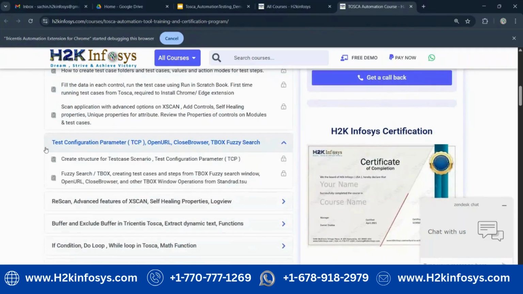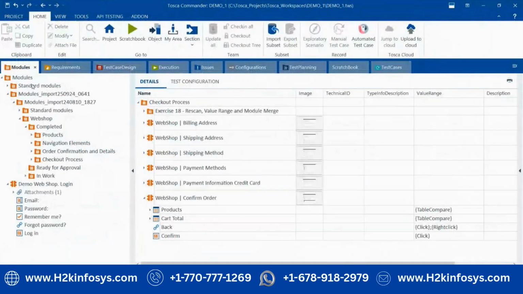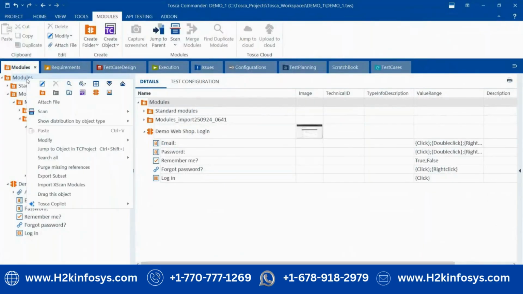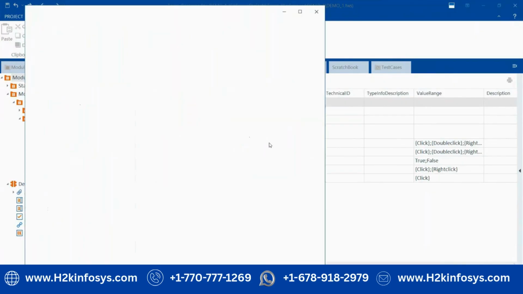What is Xscan? That's the name of the scanning of the models. If you see, when I right click and scan, it will open one window that is called Xscan. That is the name of this application.